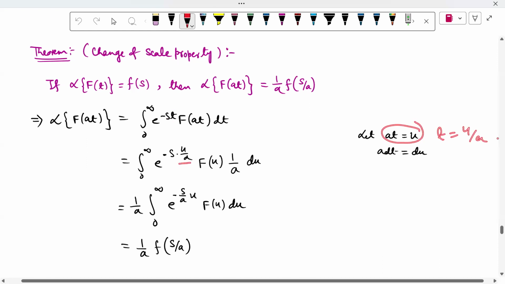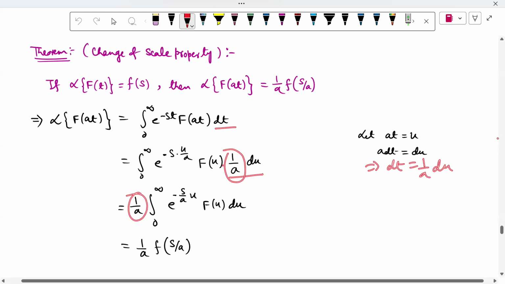So we put t equal to u by a and f(at) equal to f(u), and dt equal to 1 by a du. So we put 1 by a du. Since 1 by a is a constant, it comes out and you can write everything else as it is. Here you have the variable, and now s becomes s by a. So this is 1 by a f(s by a).